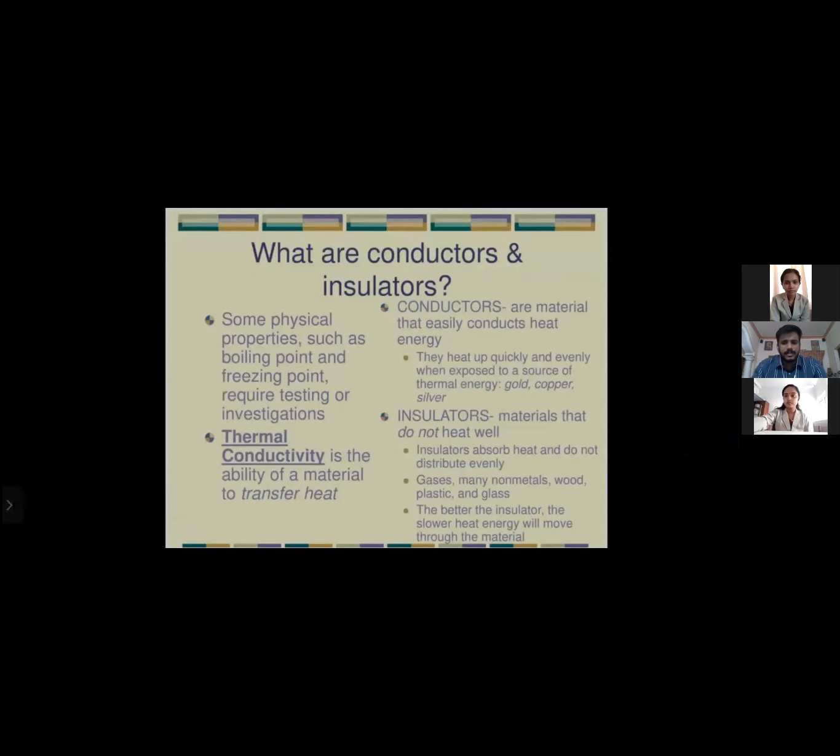Then what are insulators? Insulators are materials that do not heat well. Insulators absorb heat and do not distribute evenly. Gases, many non-metals, wood, plastic, and glass are examples of insulators. The better the insulator, the slower heat energy will move through the material.